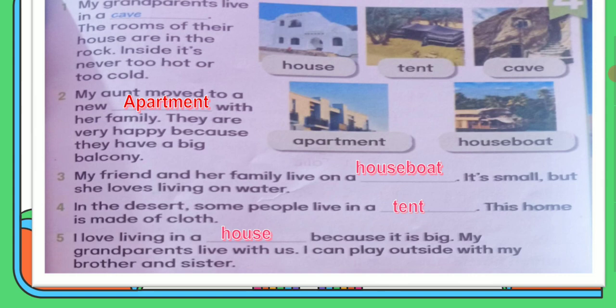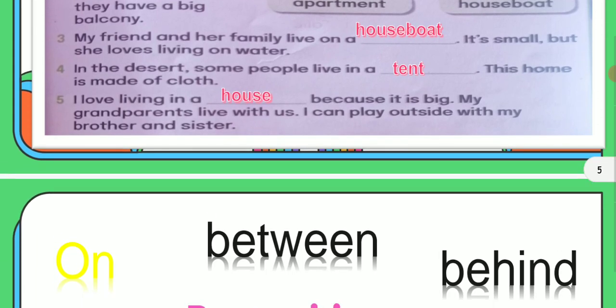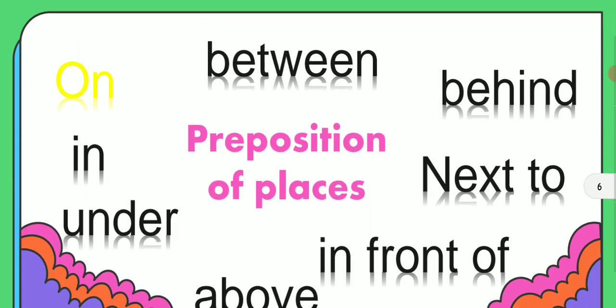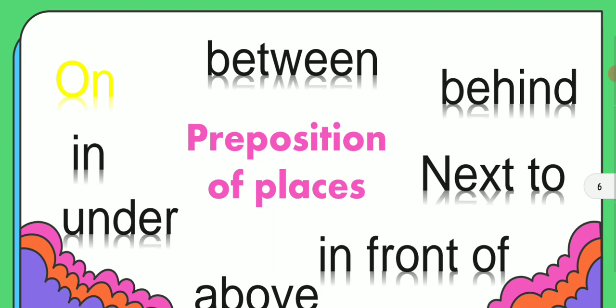Number 5. I love living in a house because it is big. My grandparents live with us. I can play outside with my brother and my sister. So in a house you are living with your family, and you can play there because the house, like I said before, is big.